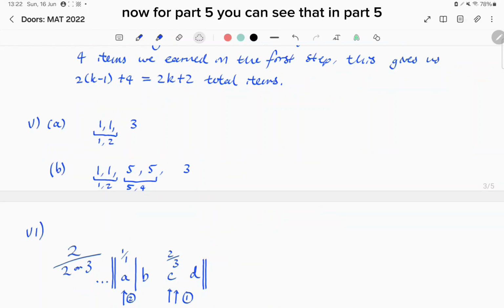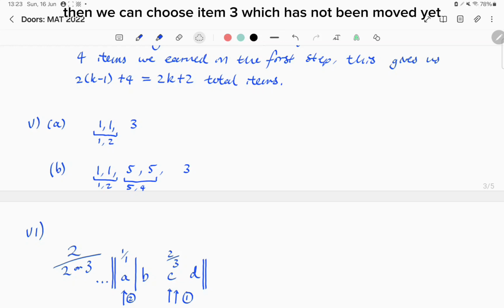Now for part 5. We can see that in part 5, if we choose 1, 1, 3, then we are guaranteed to get all 3 items, because choosing door 1 twice will give us 1 and 2. Choosing 3 will then give us the remaining item. Similarly, for B, if we choose 1, 1 and 5, 5, then we are guaranteed to get the items 1 and 2 and 5 and 4. Then we can choose item 3, which has not been moved yet.